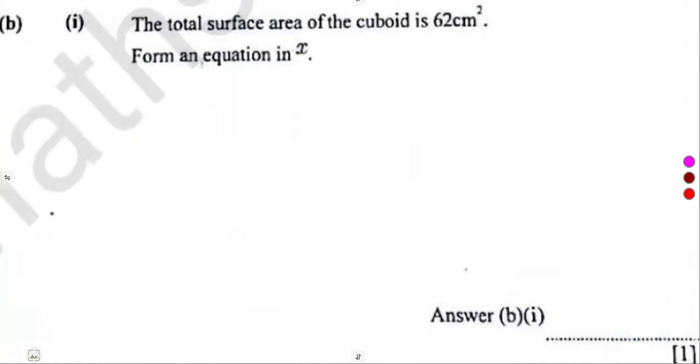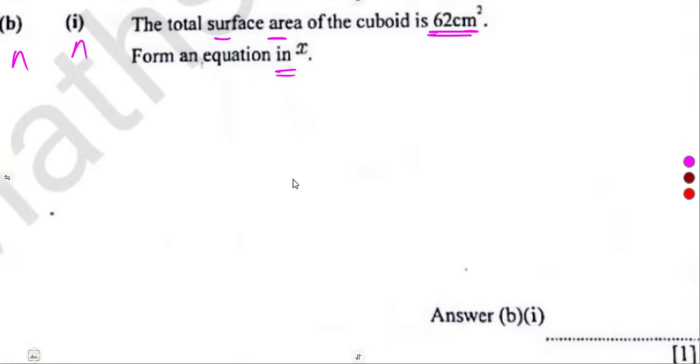Then we are given part B, item 1: the total surface area that you just calculated in terms of x is numerically equal to 62 square centimeters. Form an equation in x.